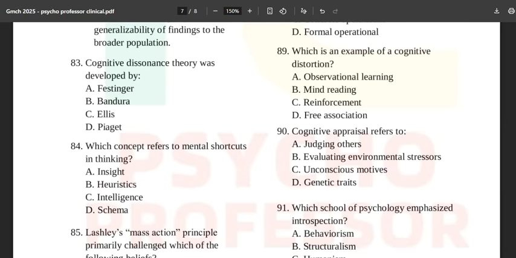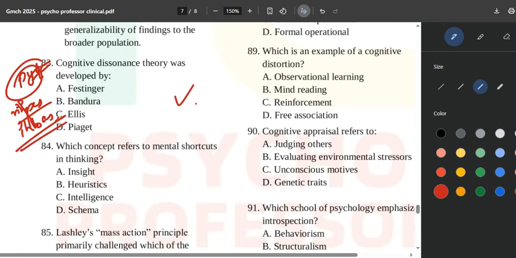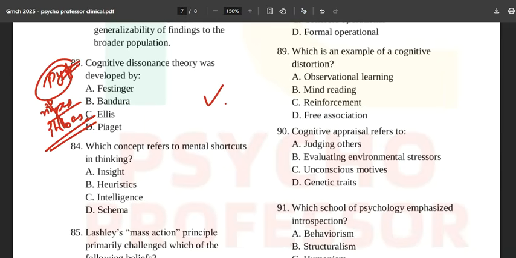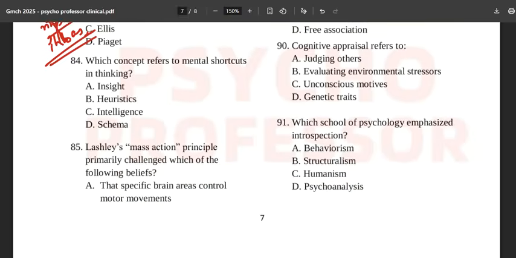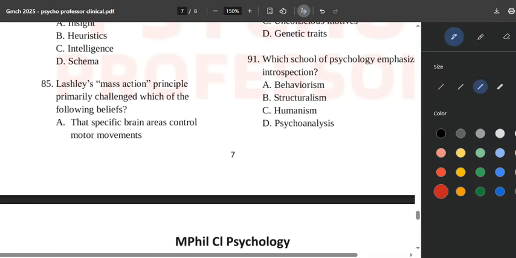And cognitive dissonance theory was developed by, see, once again a PYQ from RINPAS and EVAS. Okay, this is a PYQ from RINPAS and EVAS. So if you are preparing for any of these examinations, this PYQ becomes very important for you. Okay, now if you can do well in this paper, definitely you are going to do well in RINPAS and EVAS as well. And which school of psychology emphasized introspection, everything, leaving only this question.